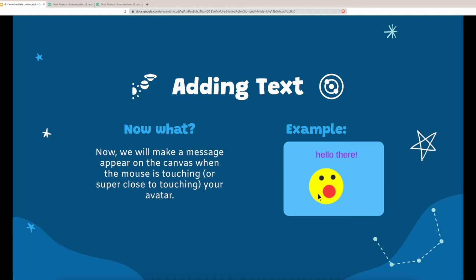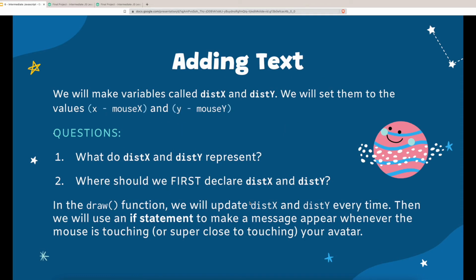The next thing we'll want to do is make a message appear on canvas when the mouse is touching or very close to touching your avatar. We have an example right here, so you'll see that this message appears when the mouse hovers over the avatar. In order to do this, we'll make two variables called dist_x and dist_y, and we will set them to the values x minus mouseX and y minus mouseY.